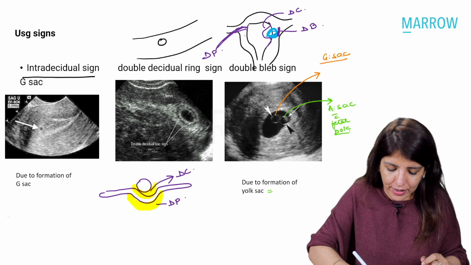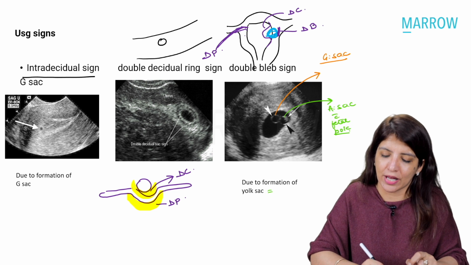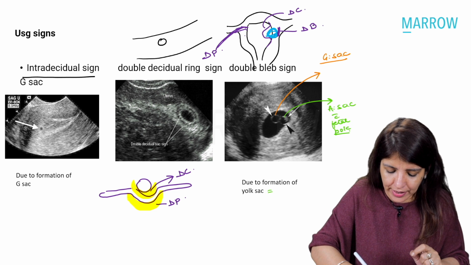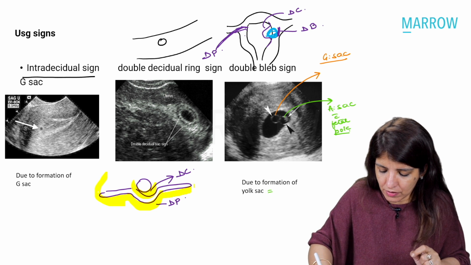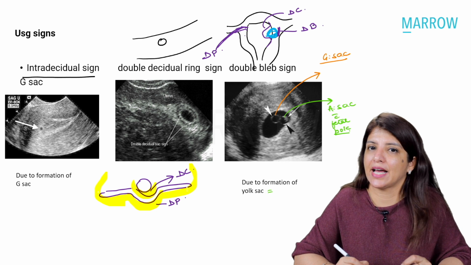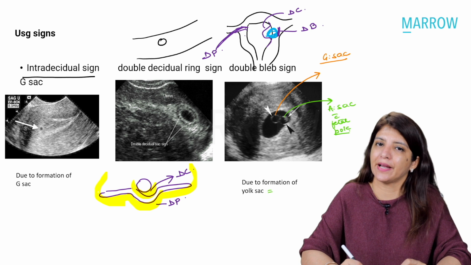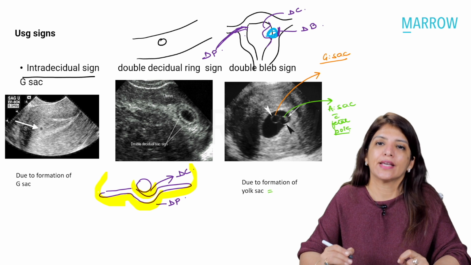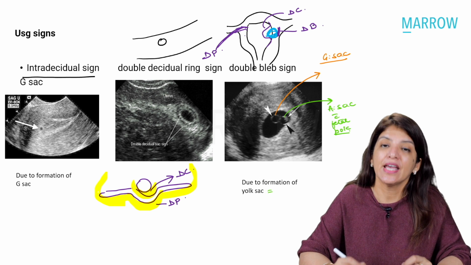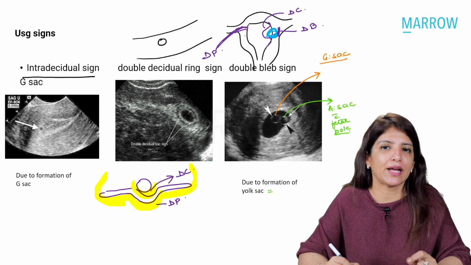So I am going to get a ring-like appearance. The inner ring is decidua capsularis, and the entire outer ring is decidua parietalis, right? And this is what is called the double decidual ring sign. So the double decidual ring sign denotes formation of decidua capsularis and parietalis, and it also tells us that till now they haven't fused.